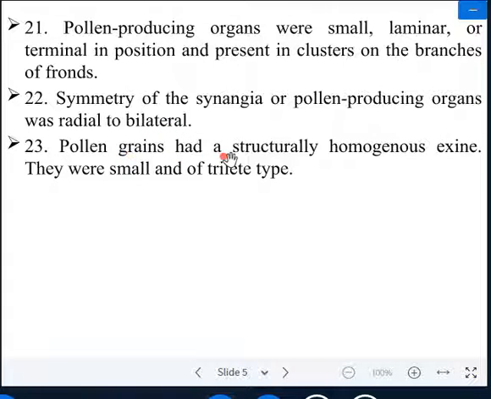Next one, pollen grain had a structurally homogeneous exine. Exine is made of the same chemical structure. They were small and trilete type. Pollen grain is small and trilete type. There are various types of pollen grain that have been reported. I will teach you in MSc second semester during embryology